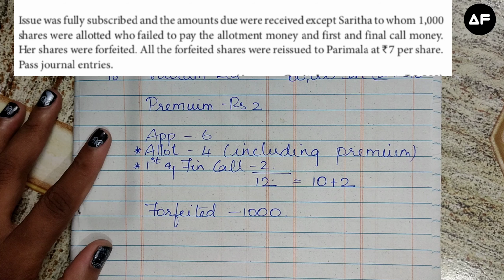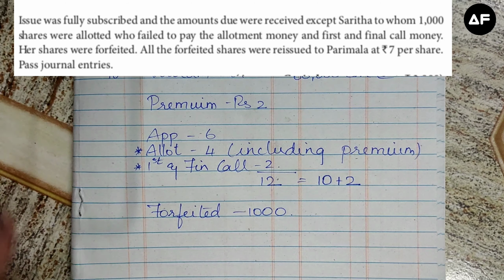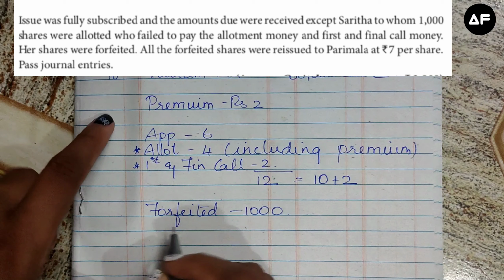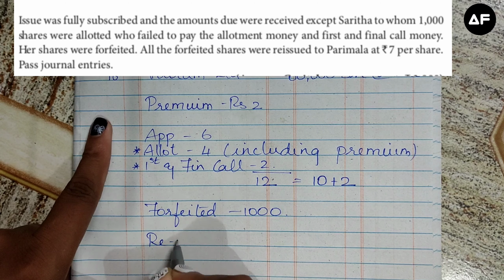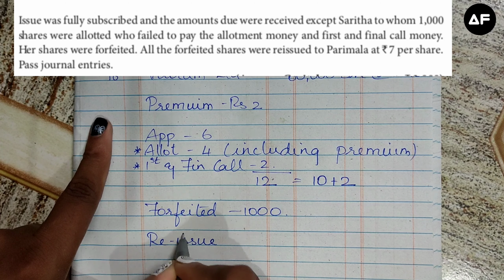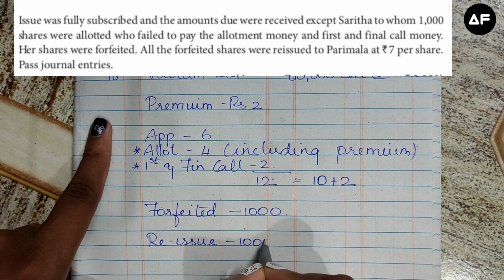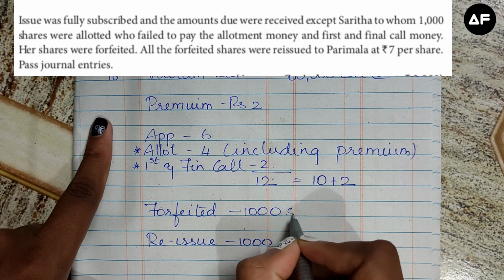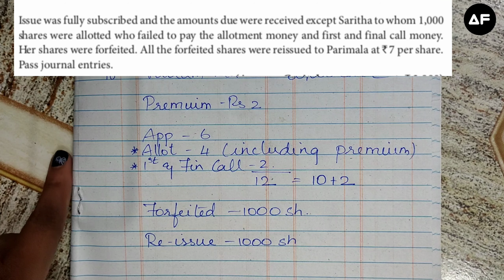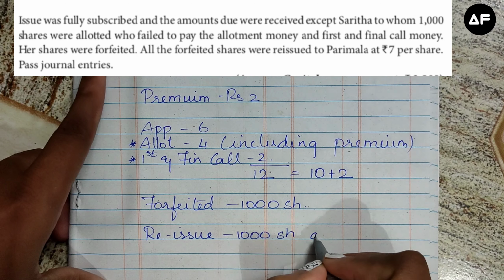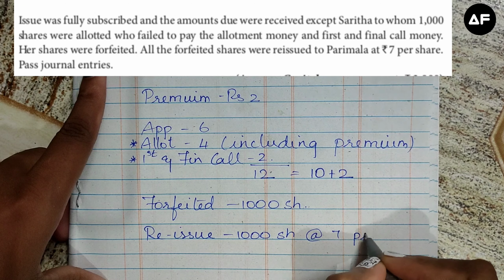So all these shares were forfeited and again all the forfeited shares were reissued. So the same amount of shares are being reissued. That is, 1000 shares which were forfeited are being reissued again at rupees 7 per share.